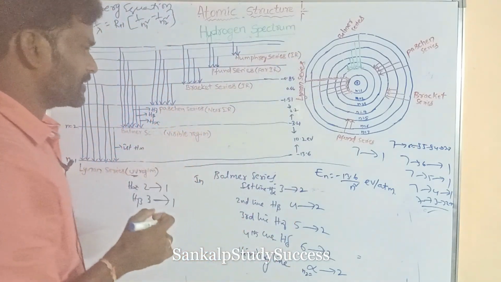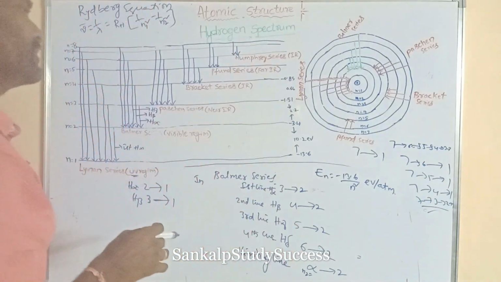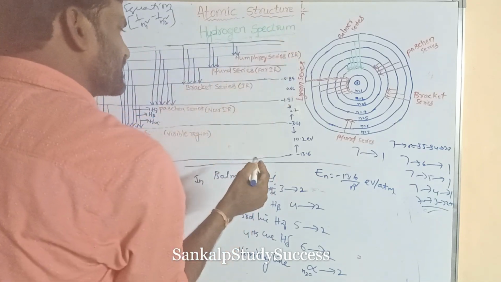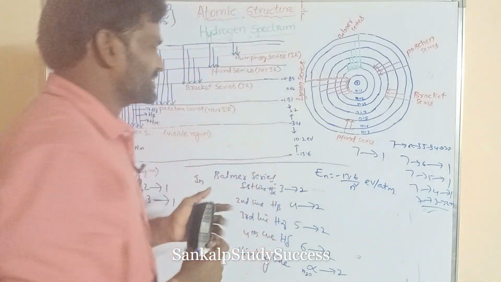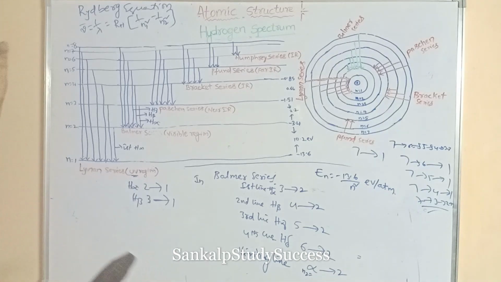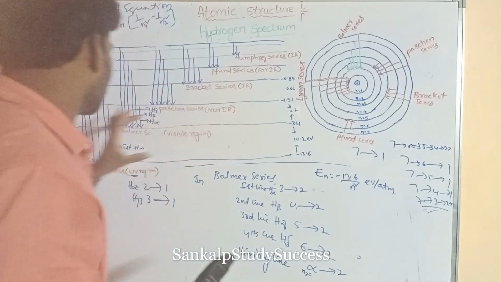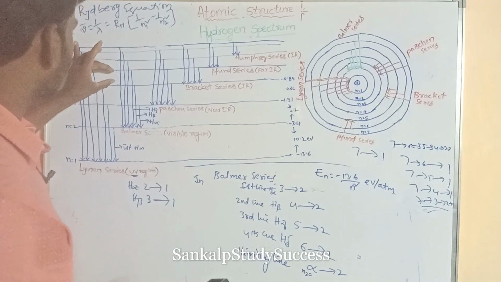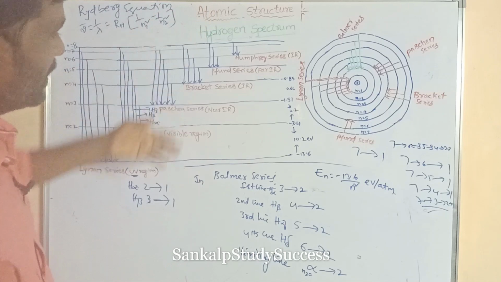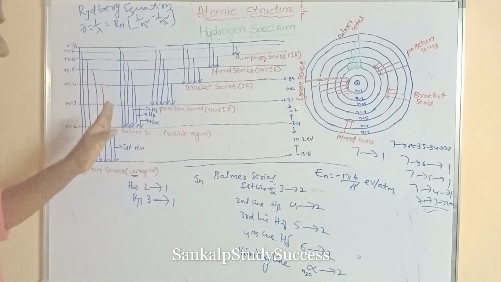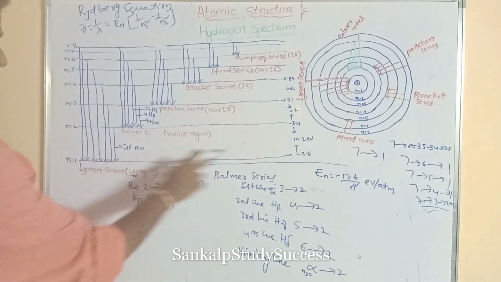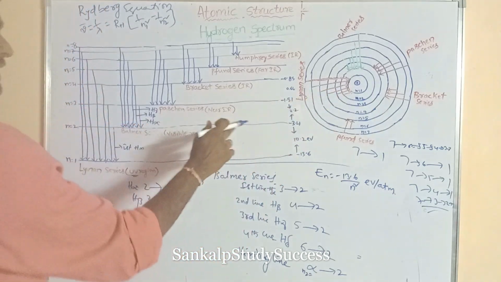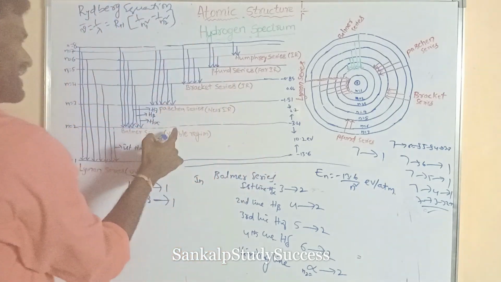Please observe these energy gaps. From the Lyman series to the Pfund series, the energy gap decreases. So this diagram can also be drawn. This is the higher energy level, this is a lower energy level, this is lower, this is very low. These are the orbits, which can be drawn as straight lines.